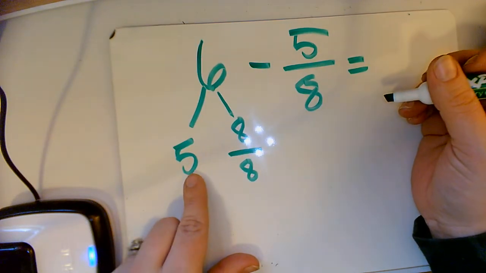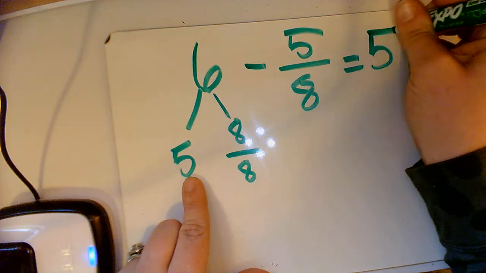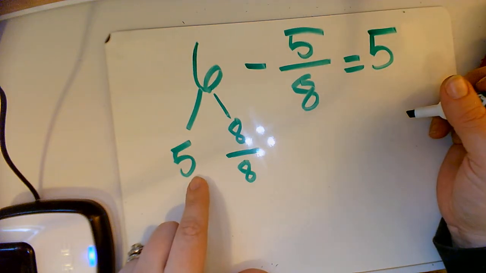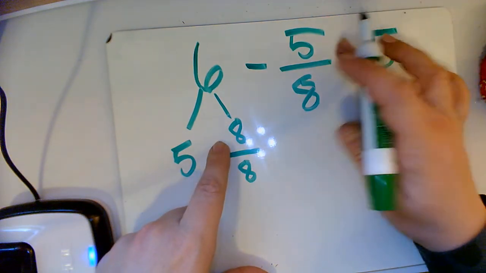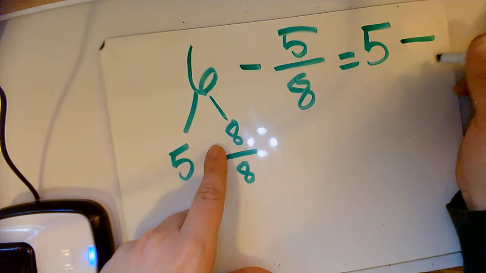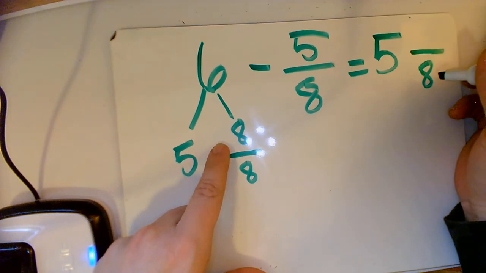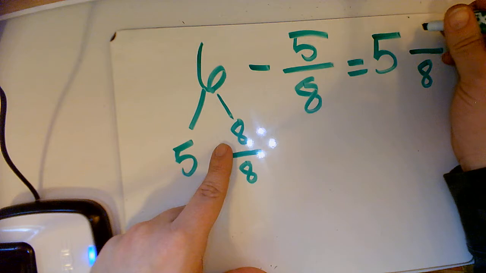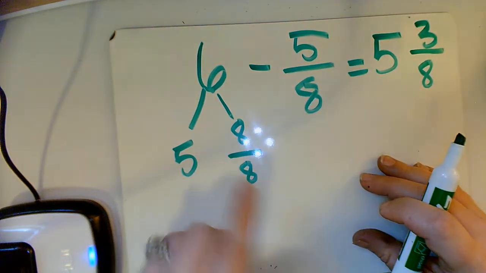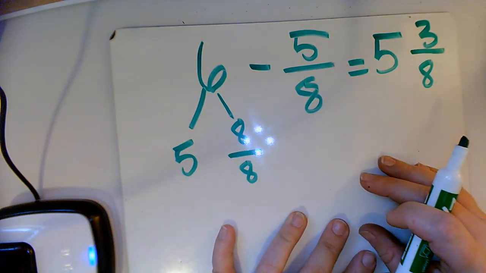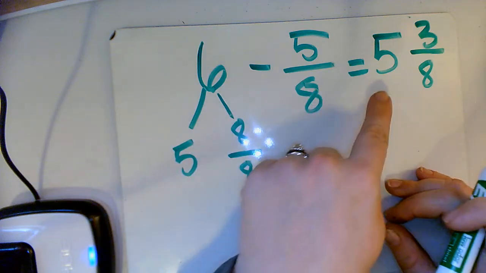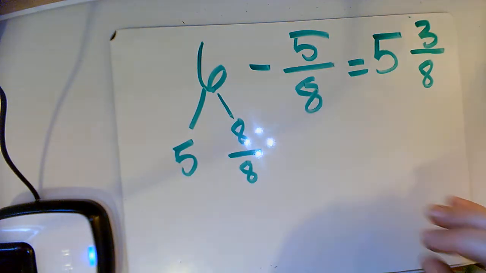I'm going to take that 5, plug it right into my answer, because that's not going anywhere. And then I take 8 minus 5. My denominator is going to stay 8. 8 minus 5 gives me 3. So my answer, 6 minus 5/8, is 5 3/8.